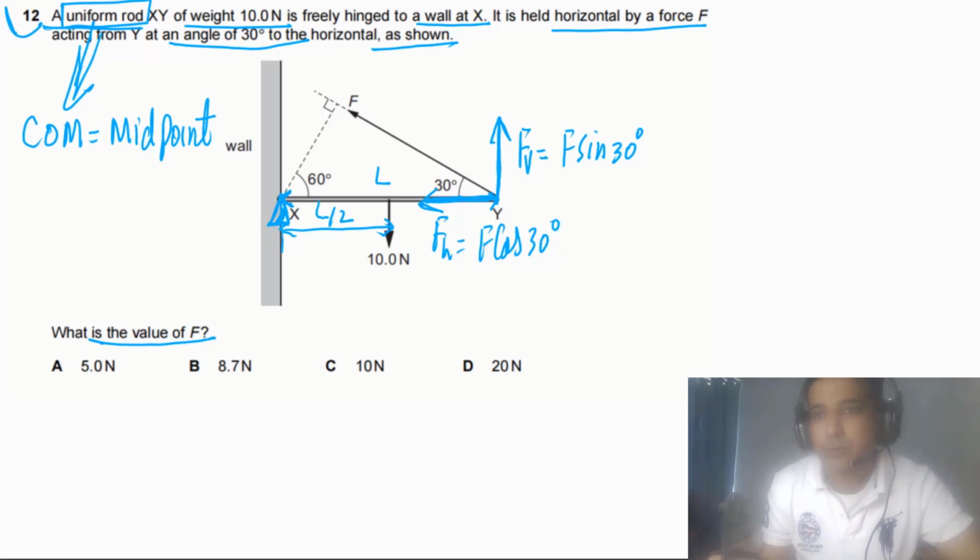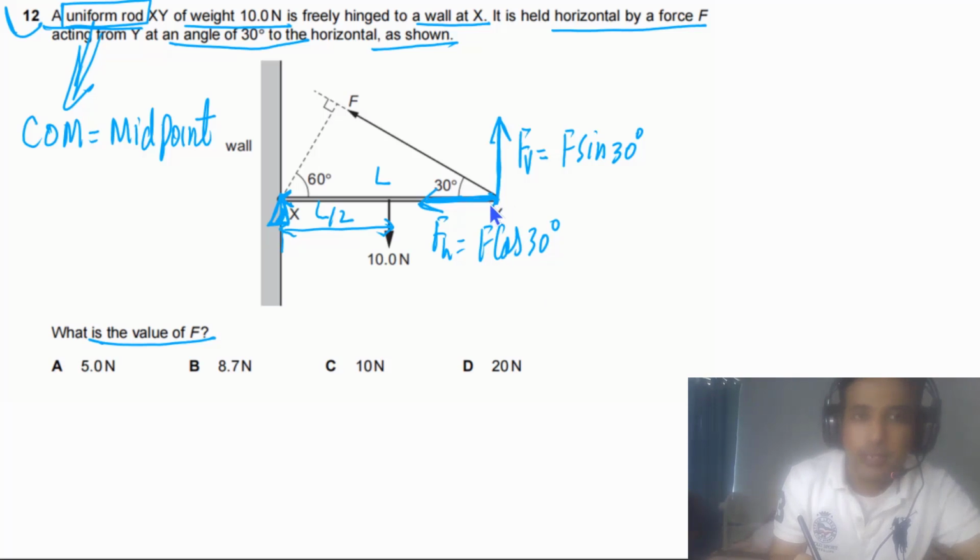Now simply we need to look at the moment due to these forces. If we look at the moment due to this horizontal component, the moment will be equal to 0 because this force is passing through the pivot. So the perpendicular distance is equal to 0.